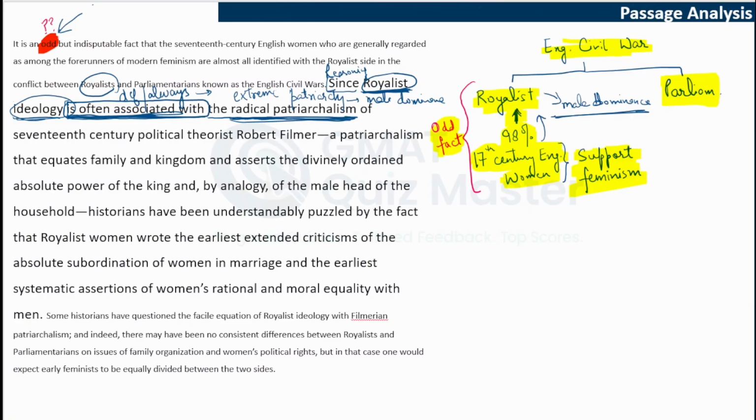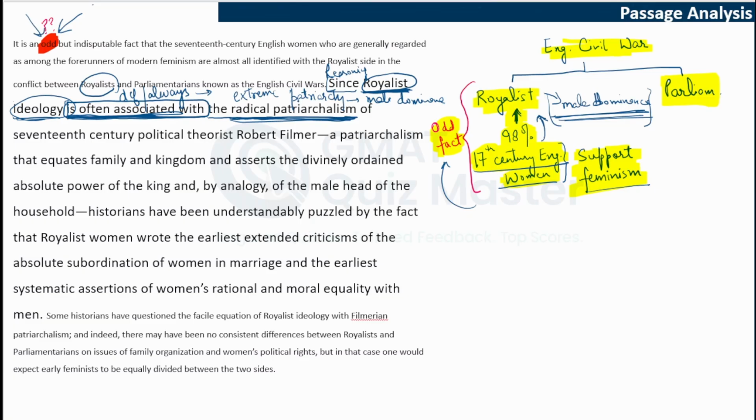Yes, it kind of makes sense. Why did women who started the modern feminism associate themselves with one side which is often associated with something related to male dominance? The ideology is often related to that. So that is something confusing, and that could have made this fact odd. So we may get our answer to why this fact is odd here.